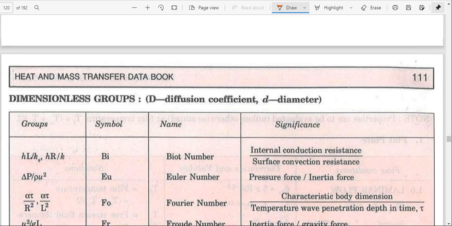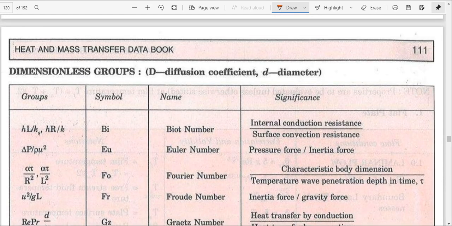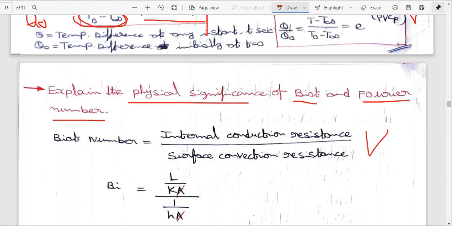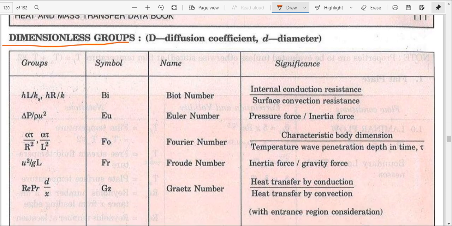This is the important page number in every heat transfer data book. Here the dimensionless groups are there. What is the Biot number and what is the Fourier number?